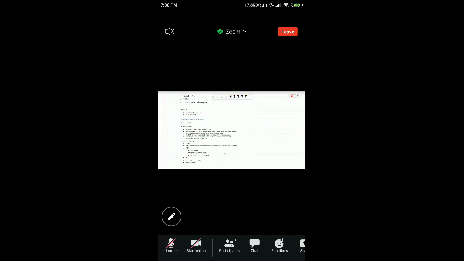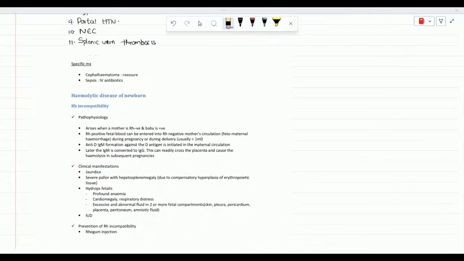That should be given when the RH negative mother gives birth to the first RH positive baby. If you miss that, that is missed. The bus is gone, so we can go for the second baby. If you miss from the second baby onwards, we have studied, we have to properly monitor the baby. When there's a complication with intrauterine hemolysis, we have to go for the delivery or intrauterine blood transfusion. Those are the management that we have studied in gynecology. So that's what I didn't mention a lot.